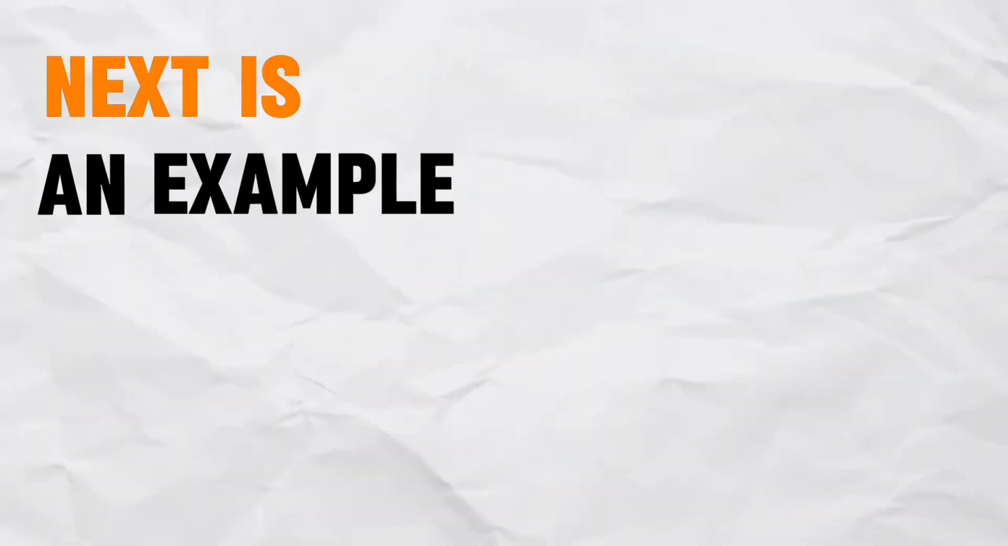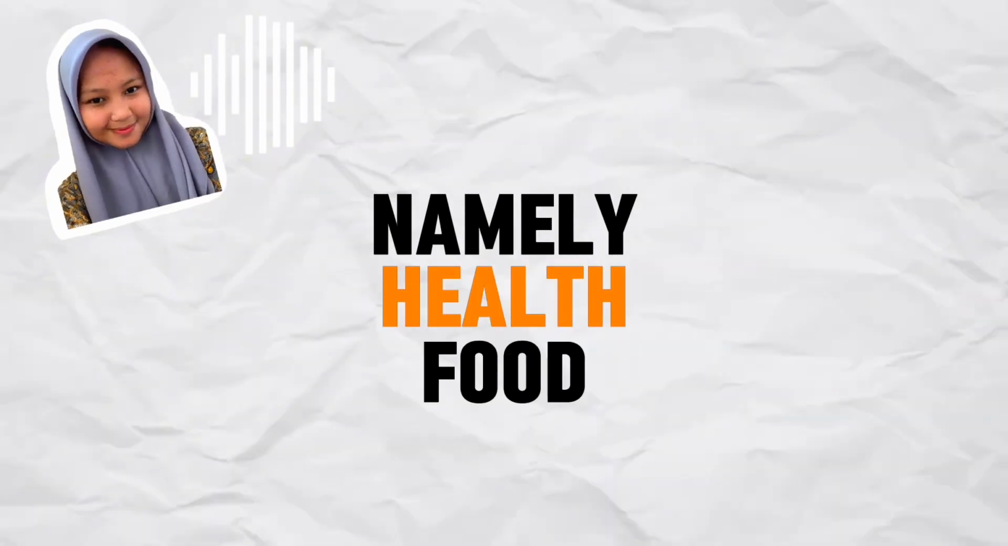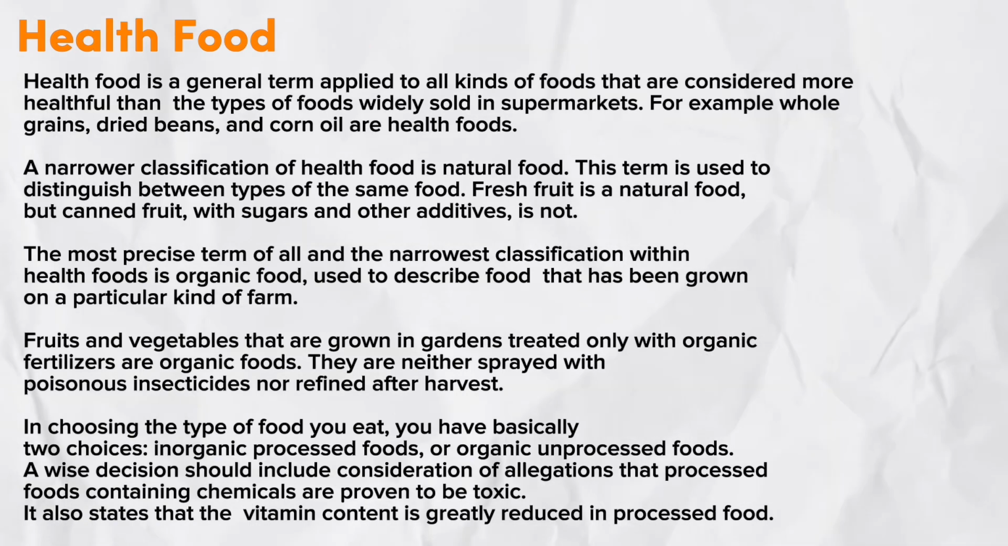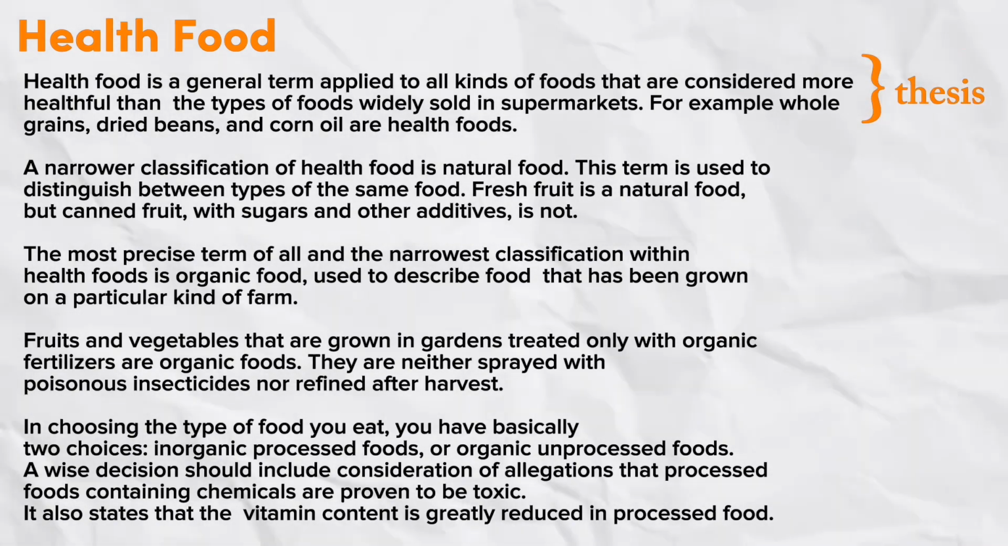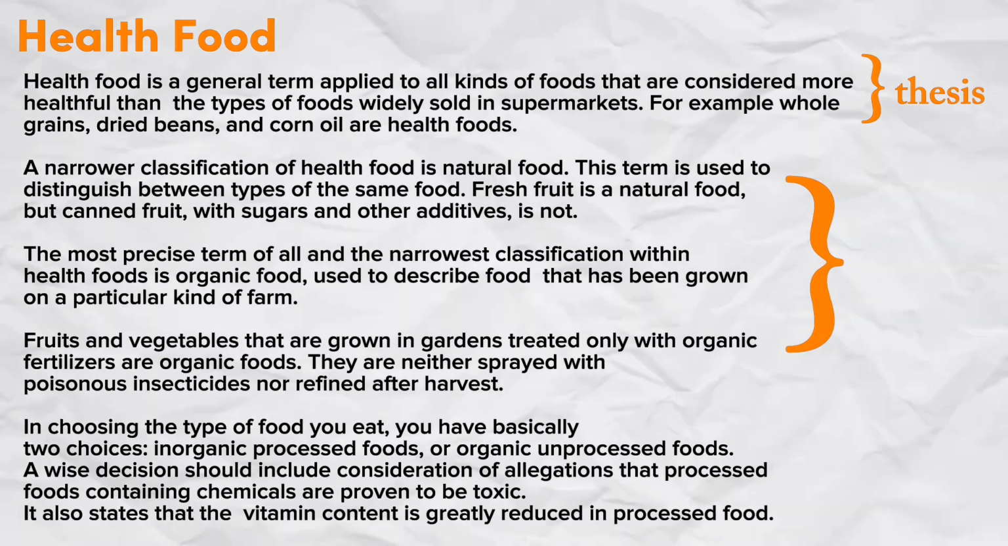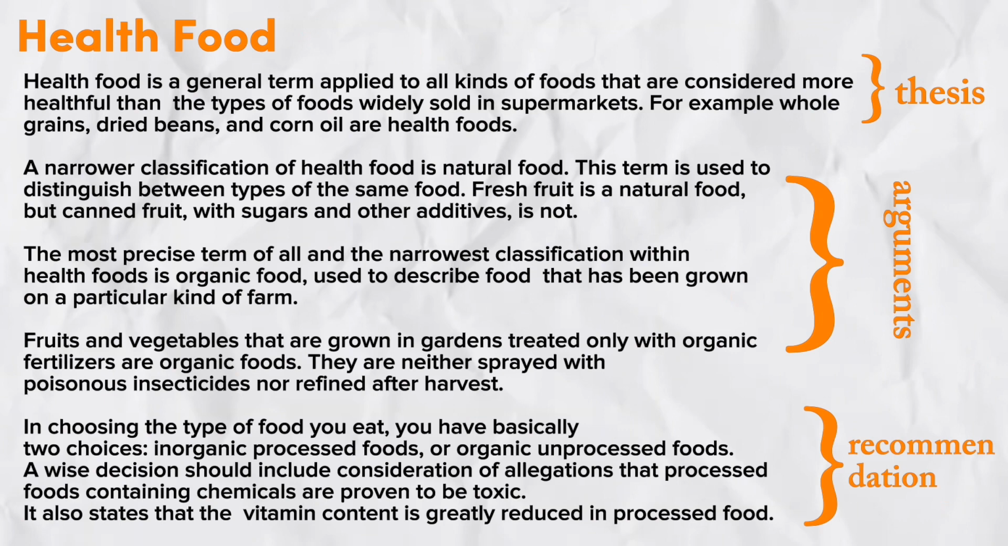Next is an example of hortatory exposition text, namely health food. In this text, there are 5 paragraphs. The first paragraph is thesis. The second paragraph to the fourth paragraph is the argument. And the fifth paragraph is the recommendation.